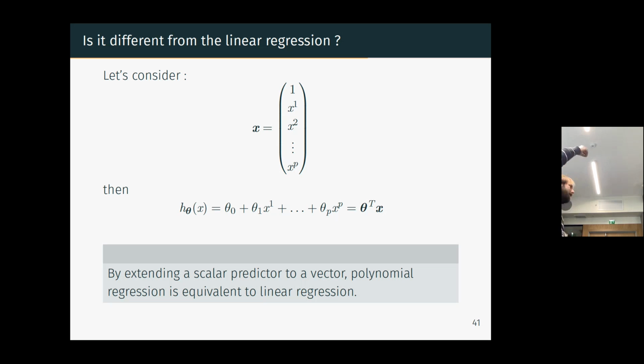So if you extend your x with all the degrees, doing a polynomial regression is exactly doing a linear regression, because here you have theta transpose times x, which is a linear product. You can apply exactly the formula of linear regression to obtain the final value. So this is just a comment that polynomial regression is a case of linear regression. You can solve polynomial regression using the linear regression formula.